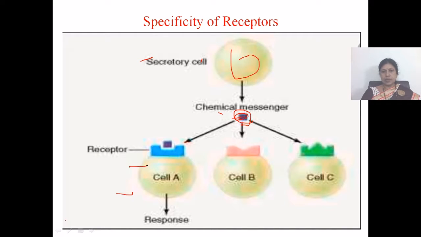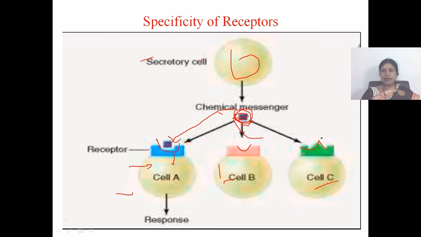Here we can see three cells, cell A, B and C. The cell surface receptor present on A is different to that of the cell surface receptor on B, and the cell surface receptor on C is different. So this particular chemical messenger or ligand can bind to only this type of receptor. It cannot bind to B or C.